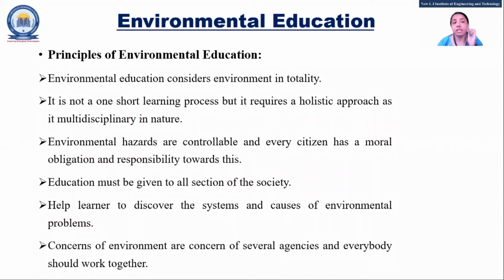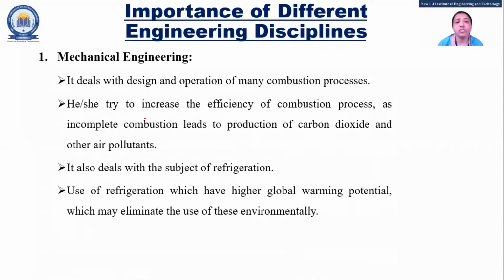Now the next one is the importance of different engineering disciplines, that means how all engineering fields can help the environment. There are mechanical, electrical, automobile, and computer IT, right?